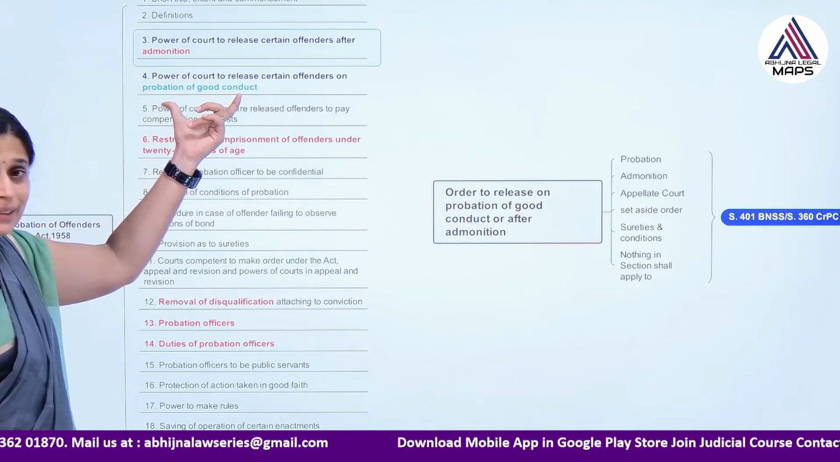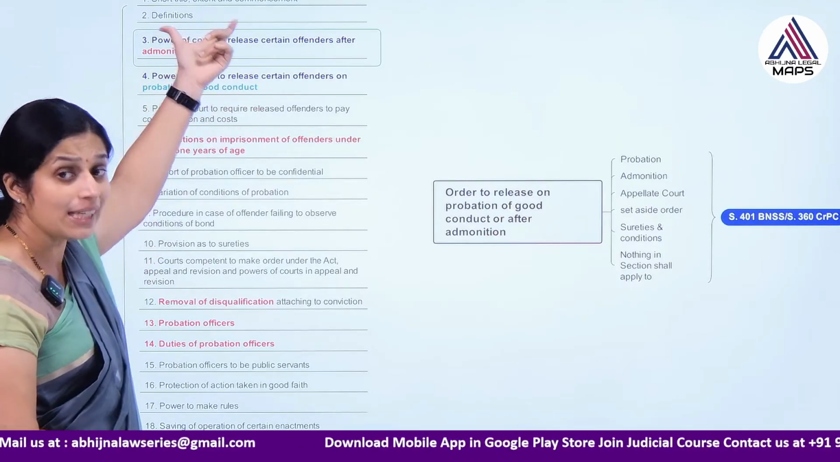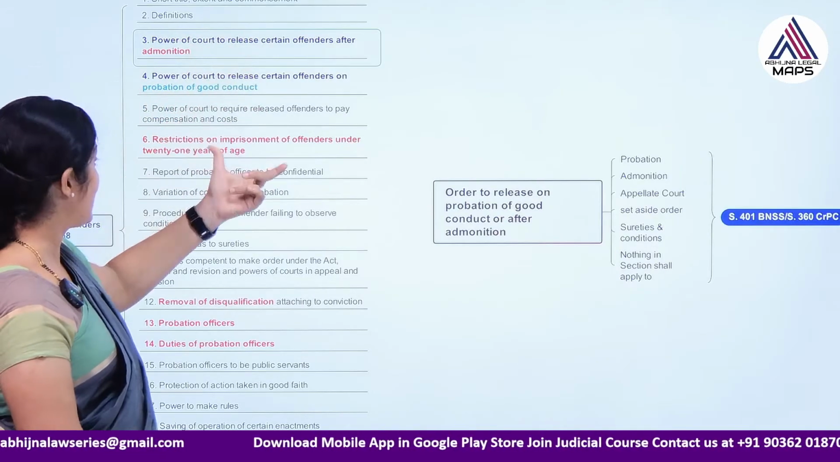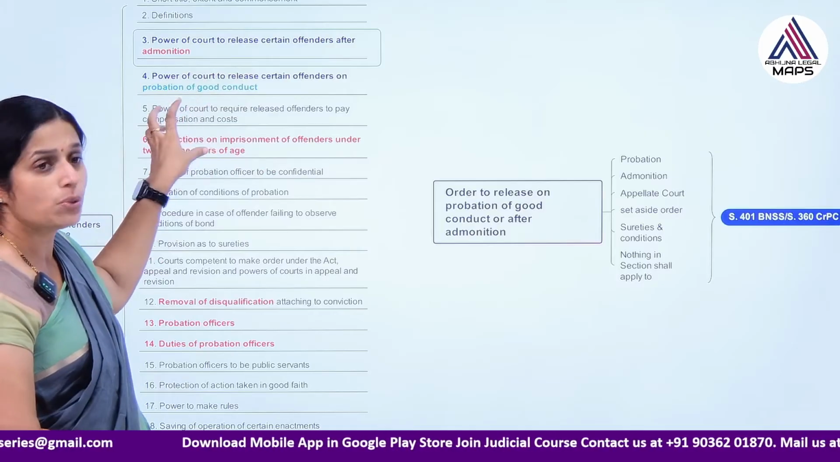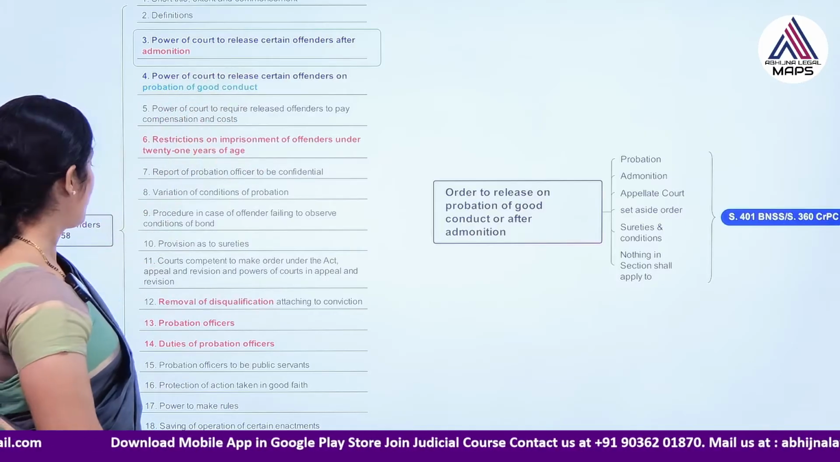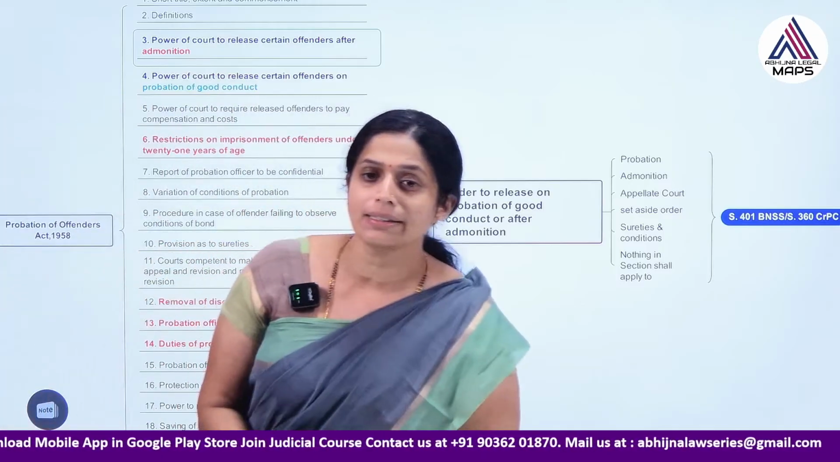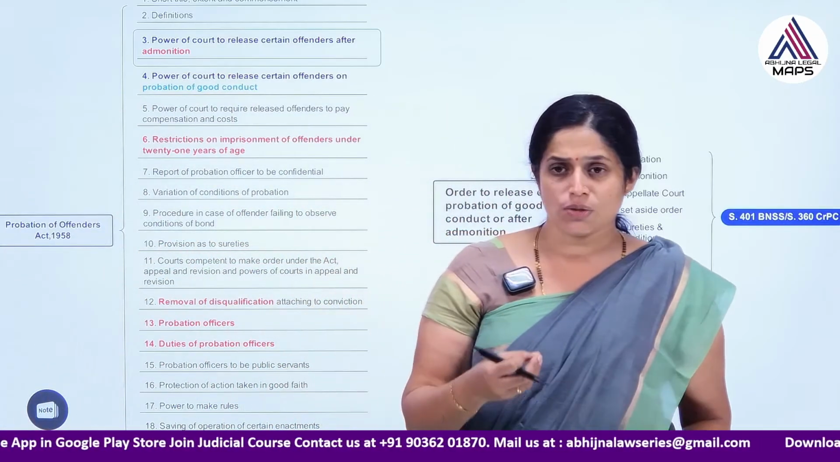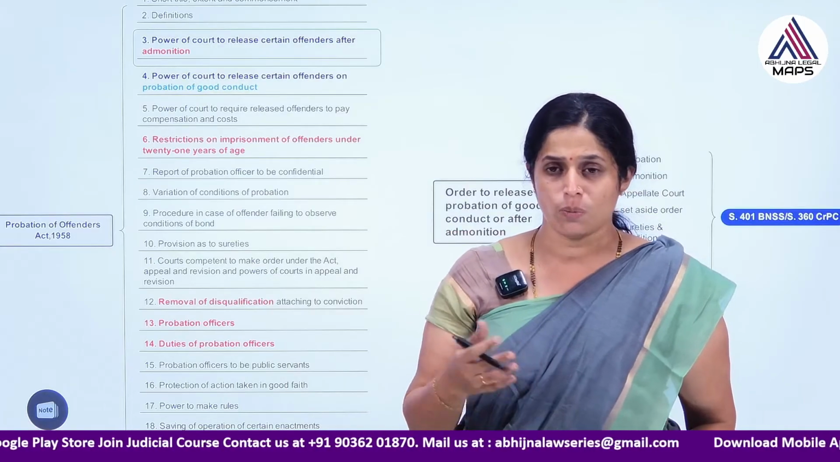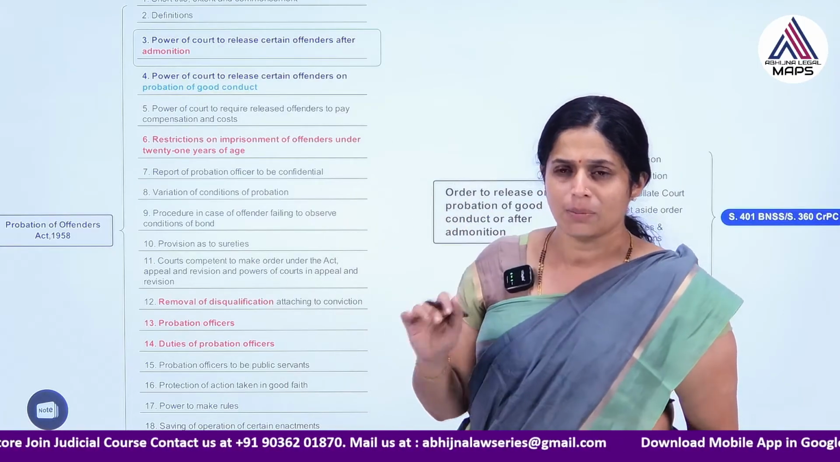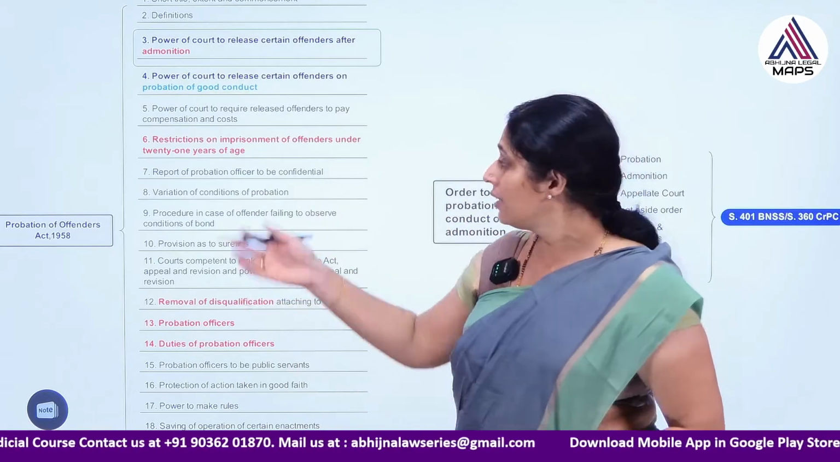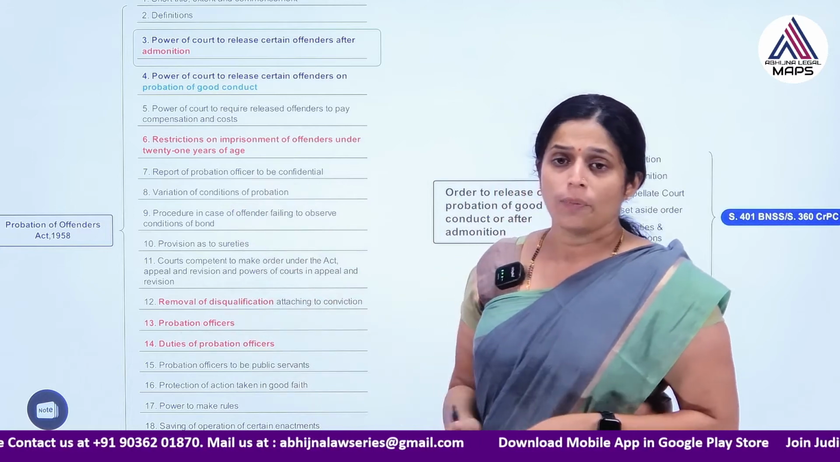So, section 4 speaks regarding probation, section 3 speaks regarding admonition, and section 6 speaks regarding probation of persons under 21 years of age. Another very important aspect in the Probation of Offenders Act is that it gives the provisions for probation officers, which we do not find in BNSS, because BNSS is a very general act, and this is a very specific act, a special law.